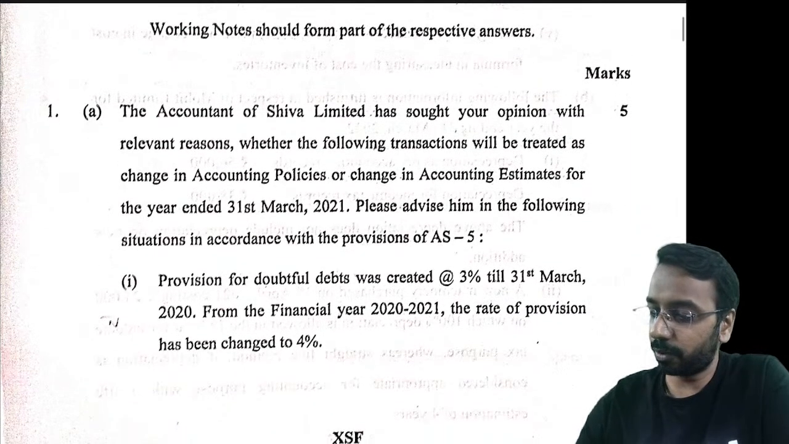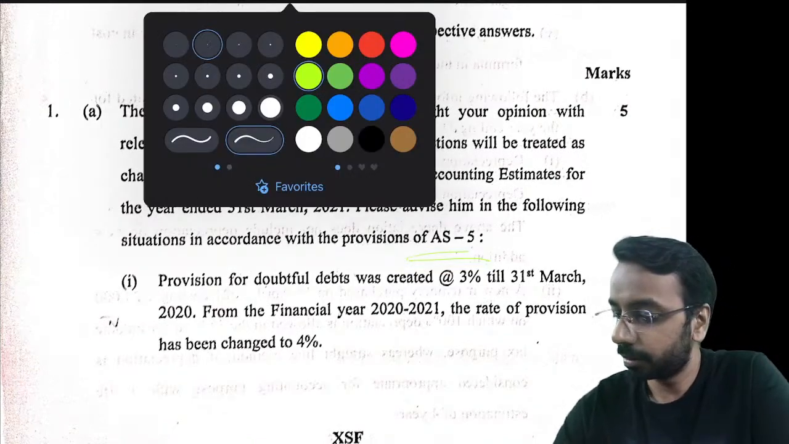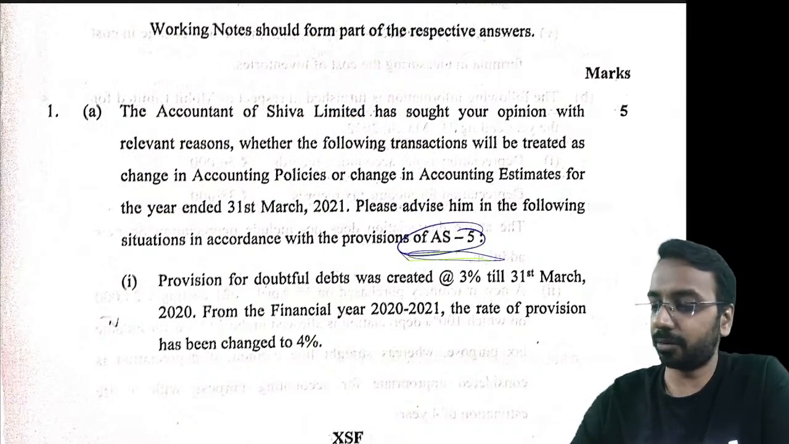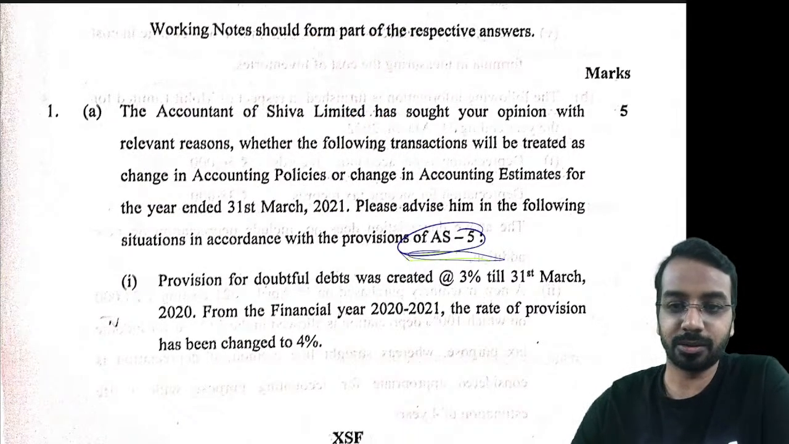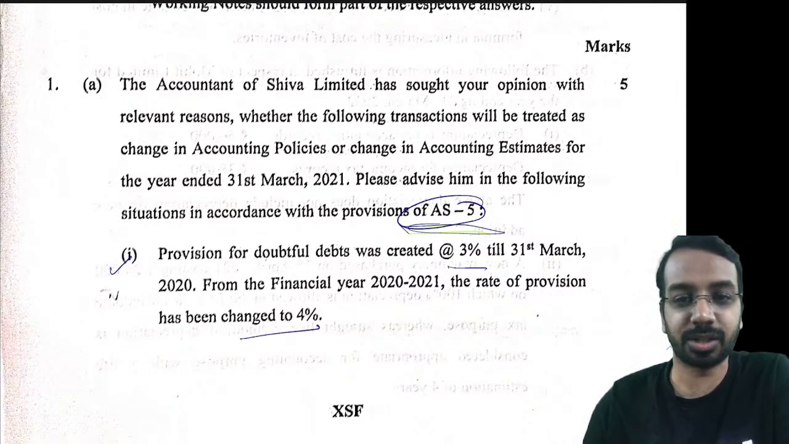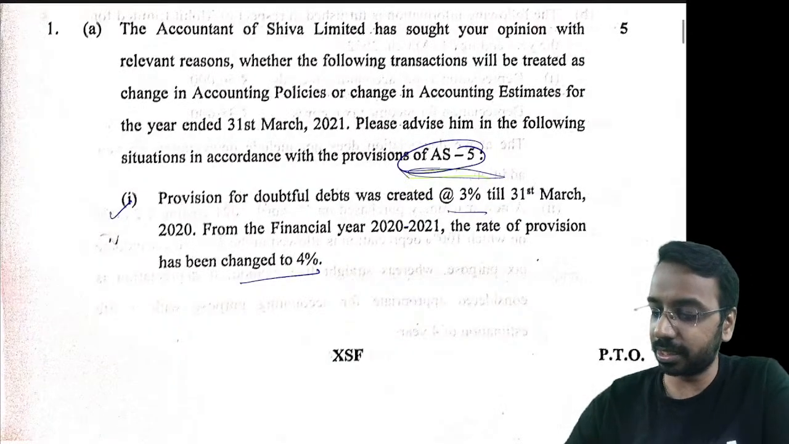The first question was on Accounting Standard 5. Very standard question, a 5-mark question, and they have asked different things, like whether this provision changing from 3% to 4% is a change in accounting policy. It is not a change in accounting policy, right? It is a change in estimate.